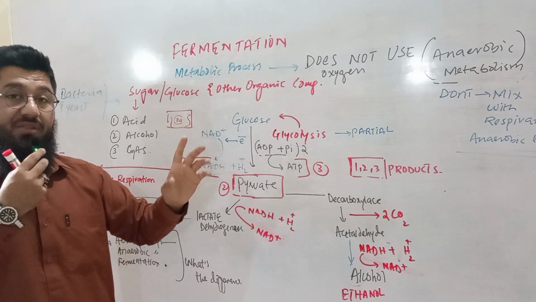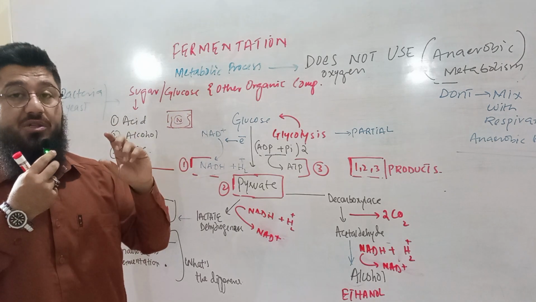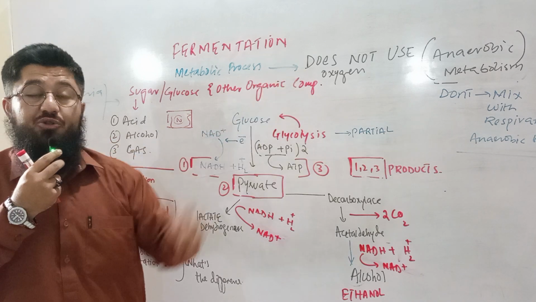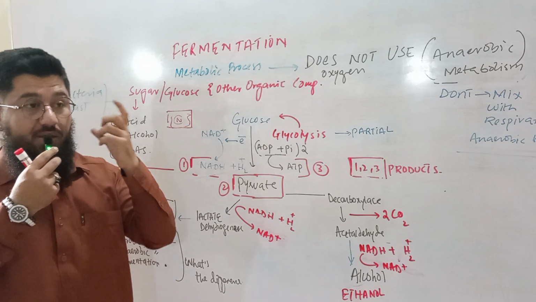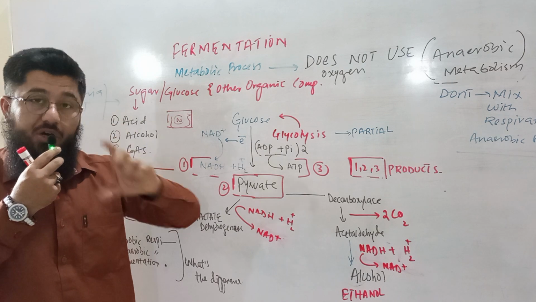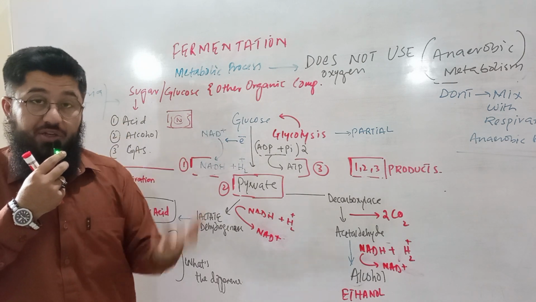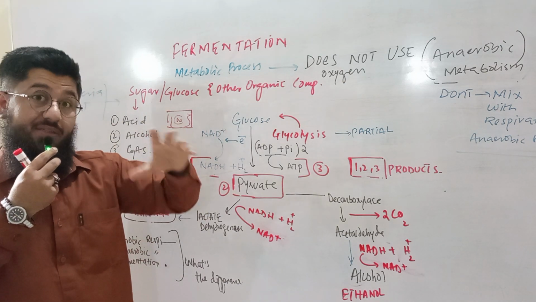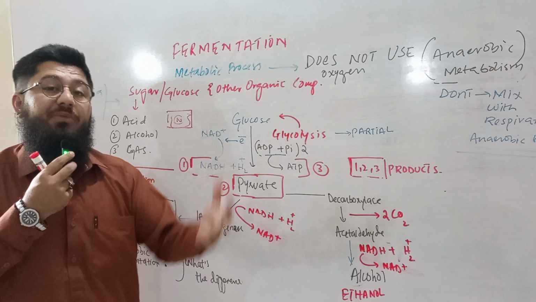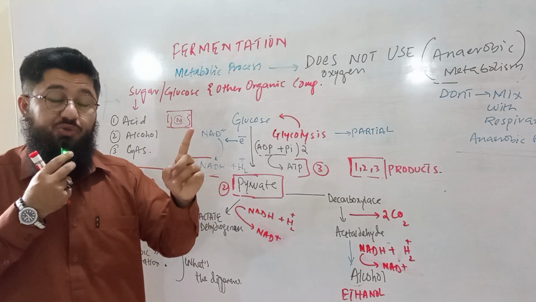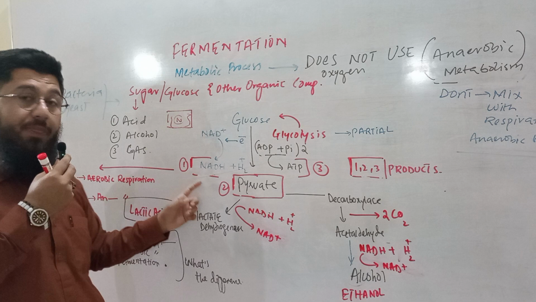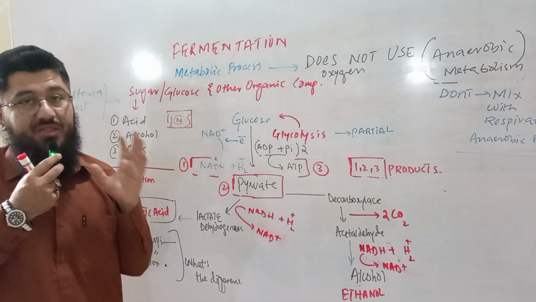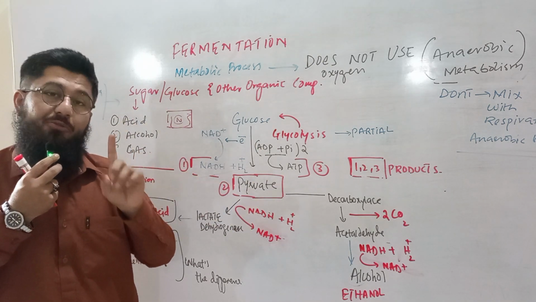So in those cases, when there was the use of oxygen, electrons were given very late. They were transported in the electron transport chain, and by the end, the electrons were provided to the oxygen. That was a kind of long chain process, and that was providing enough high energy. The end acceptor was oxygen, because of which that metabolic process was named aerobic respiration. Why? Because one thing was that oxygen was in use, and another thing was NADH, which was responsible to give its electrons very late, but to the oxygen. So if NADH is giving electrons to oxygen, then the mechanism is called aerobic respiration.